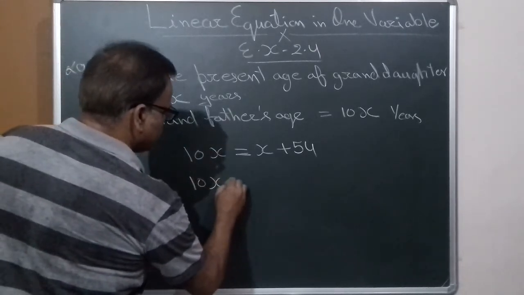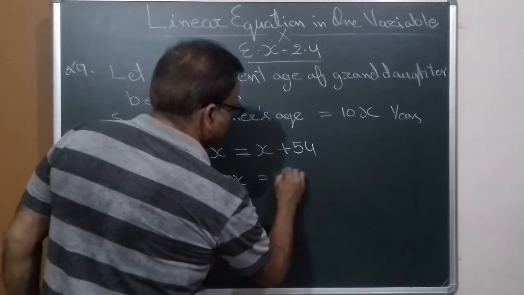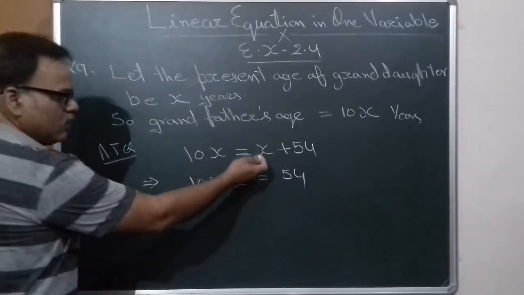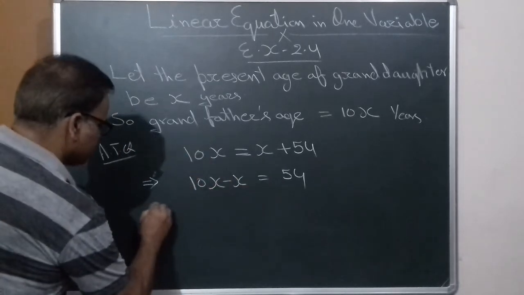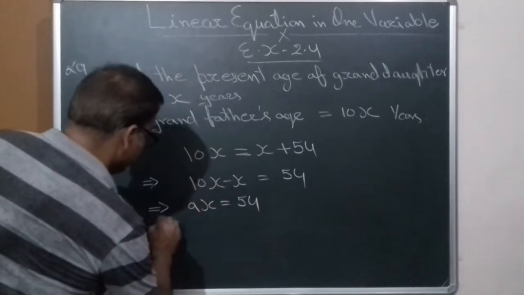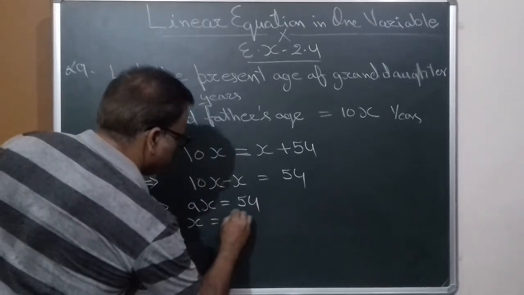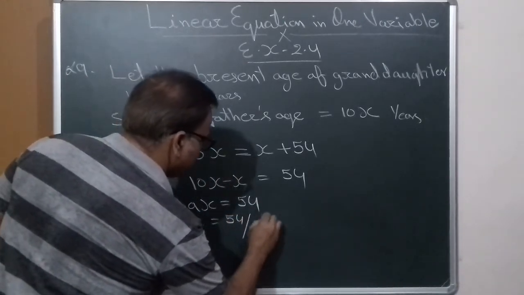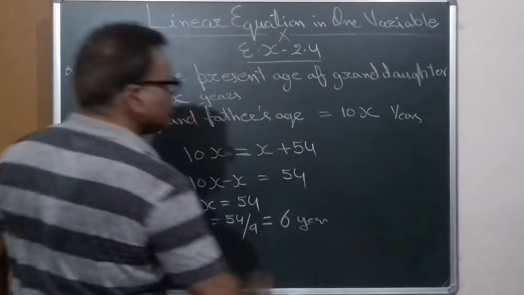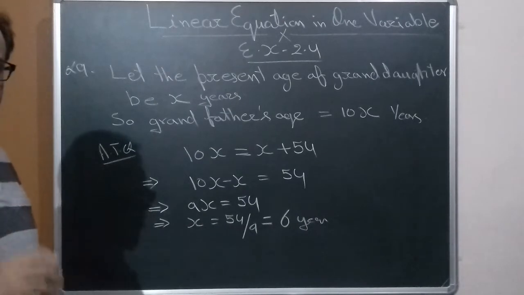Now just solve this. So 10x minus x is equal to 54. Transpose x to the left hand side, because it is plus here, it becomes minus. Now 9x is equal to 54, and x is equal to 54 divided by 9, and that is 6 years. It means the granddaughter's age is 6 years.